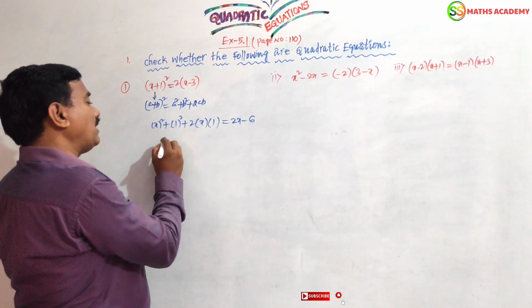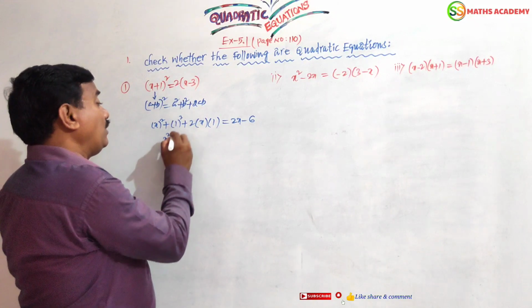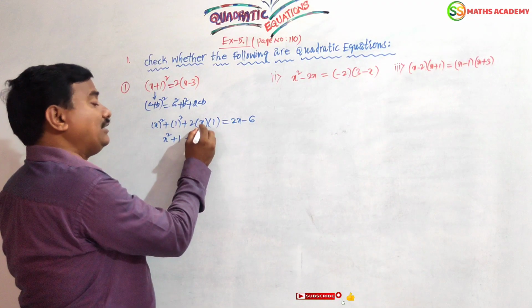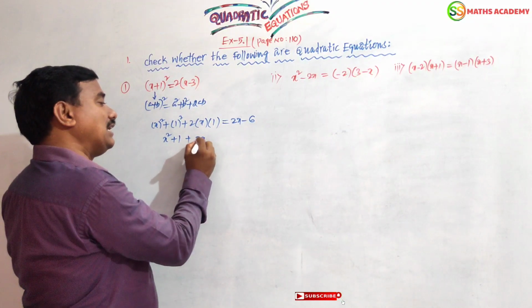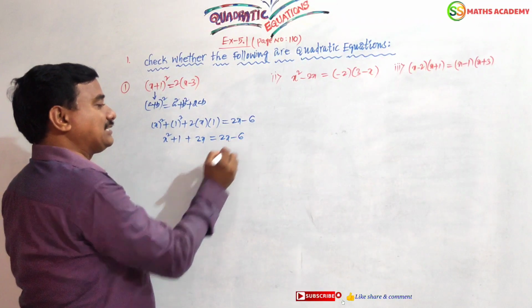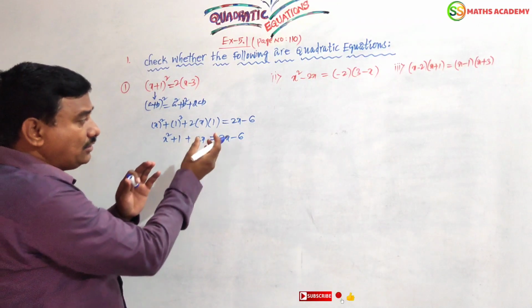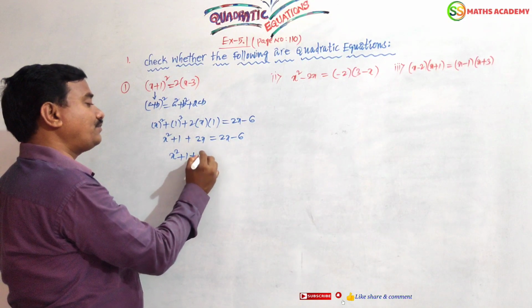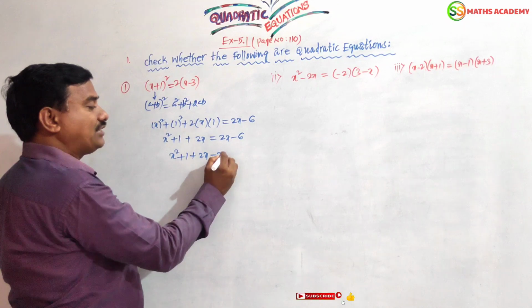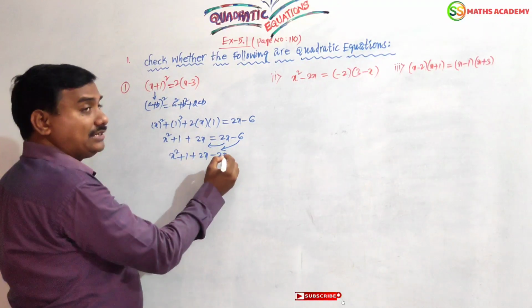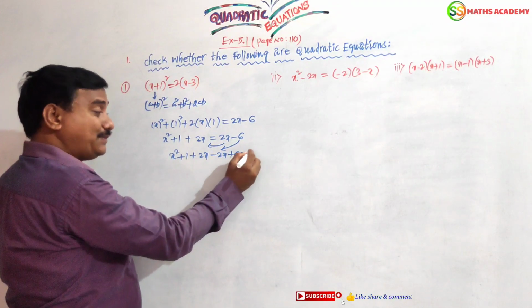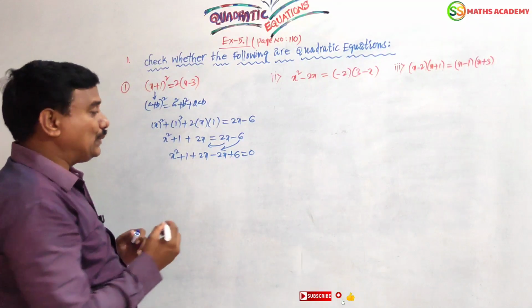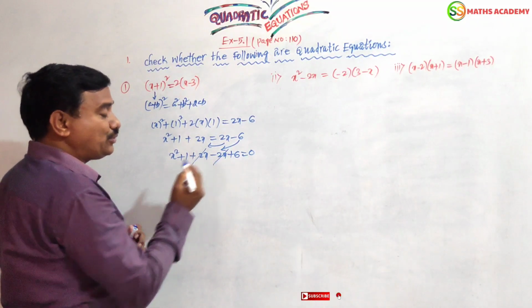Now here x whole square only, 1 whole square 1 only, 2 into x, 2x, so x square plus 1 plus 2x equals 2x minus 6. Right, children? These two terms transfer to the left side to become a single quadratic equation. Plus 2x transfers to the left side as minus 2x. Plus 6 will transfer to the left side, the sign is changed, plus 6, equal to 0.